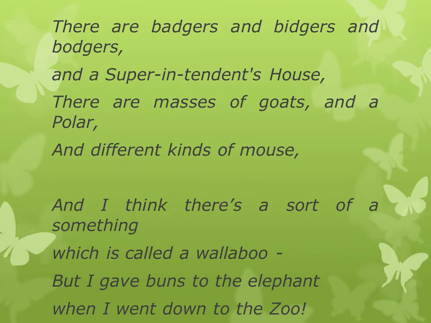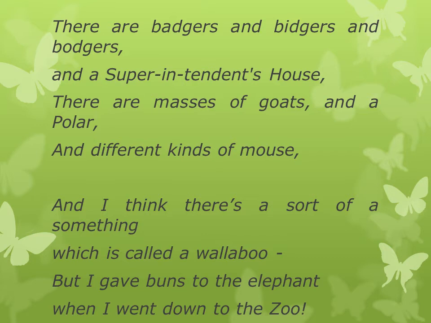We do not find bodgers at the zoo, we find badgers. So the child sees badgers at the zoo and a superintendent's house. The exact word is superintendent and it means an officer, supervisor or a manager. So there is a superintendent's house. There are masses of goats and a polar. Masses means group, or there are many goats and a polar. Polar here is used for polar bear. And different kinds of mouse. So there are various kinds of mouse.